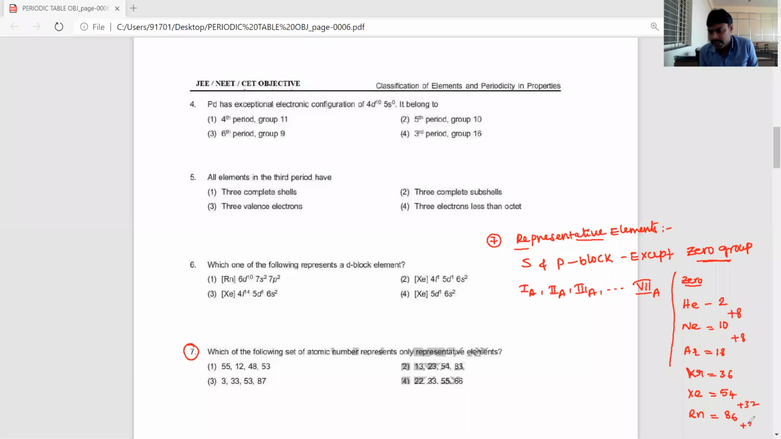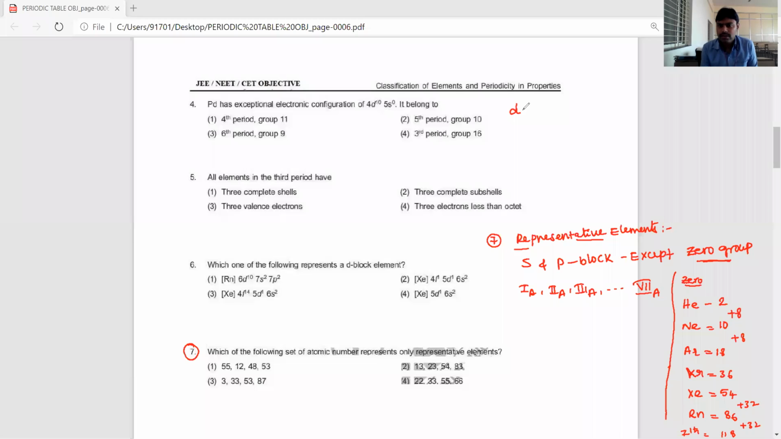Next you add 32, the next element is 118. The 7th period is incomplete, I said. That last element in the periodic table is 118. Now, 2, 10, 18, 36, 54, 86, 118 — those atomic numbers belong to zero group. If these atomic numbers are present, it does not belong to representative elements.